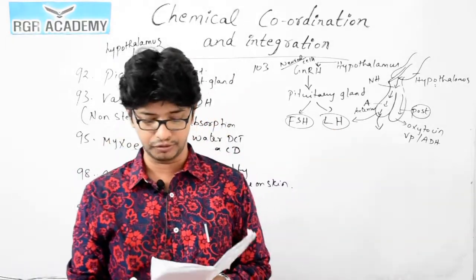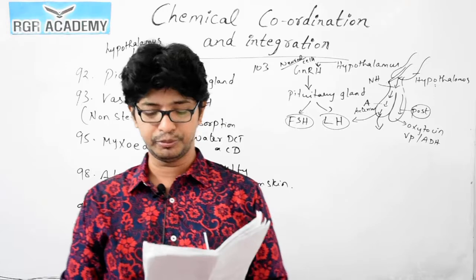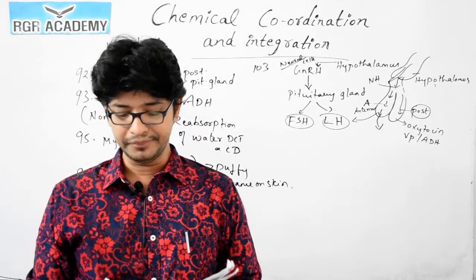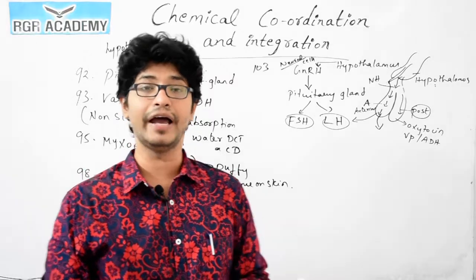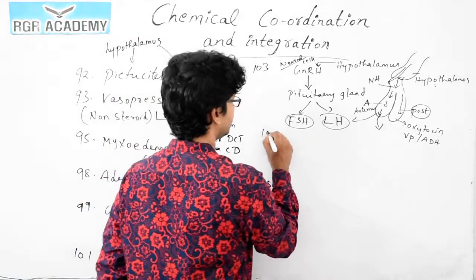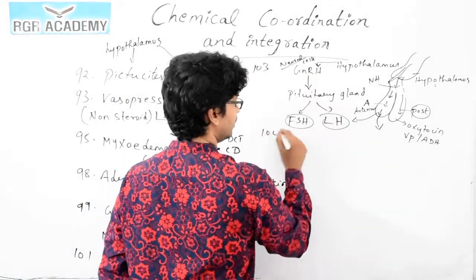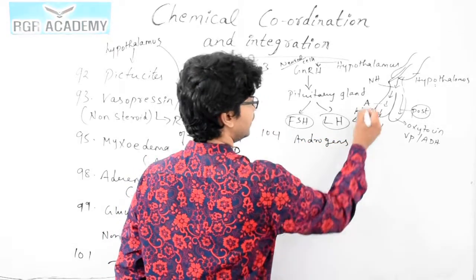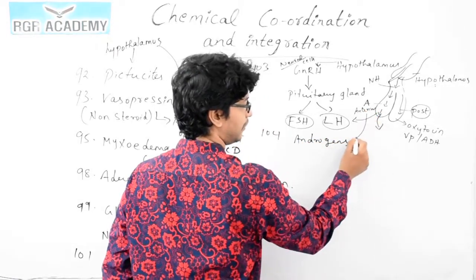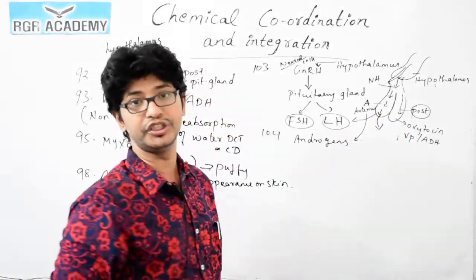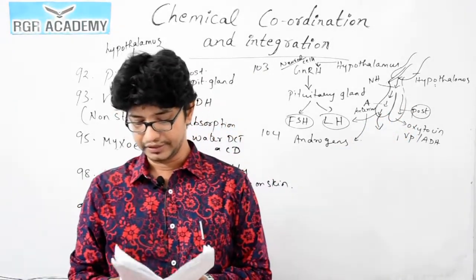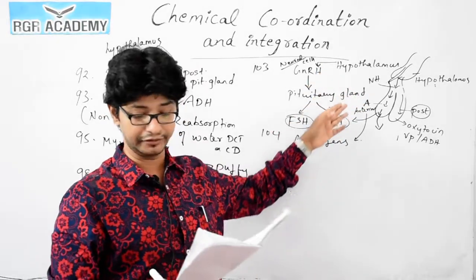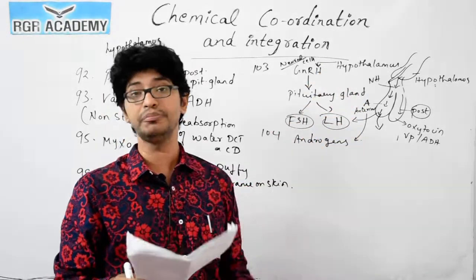Question number 104. What is the effect of GnRH produced by hypothalamus? The same question is repeated again. It stimulates the synthesis and secretion of androgens. So what is actually the main function of this hormone? Secretion of androgens, and I already told you this is because of the anterior part of the pituitary gland, not the posterior part. So the same mechanism again. GnRH will produce LH and FSH, and this also leads to the progesterone hormone.